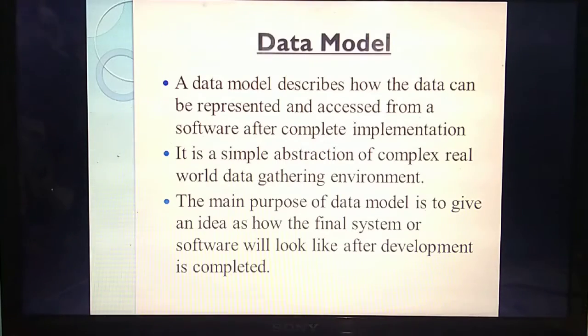Likewise, by seeing the block diagram itself, you know this is the process and working of this device, this is the principle we need to work with. Like that, by seeing the data model itself, you can identify that after the implementation, this software will look like this. Understand? For that purpose they mainly use which model? Data model.